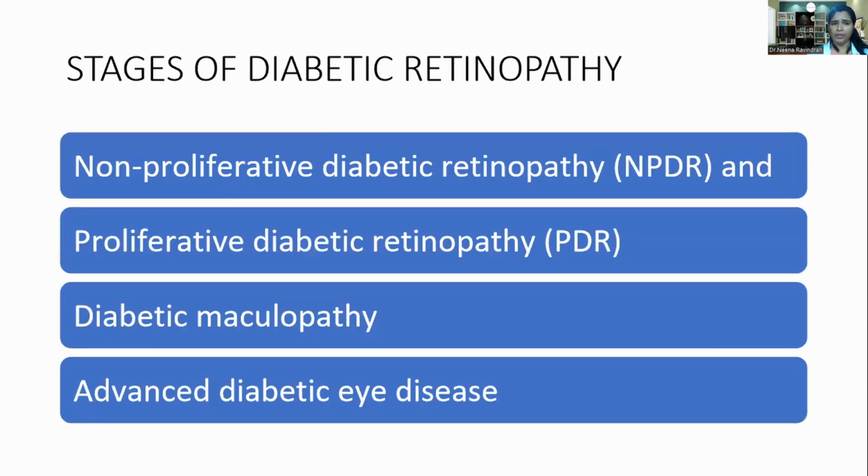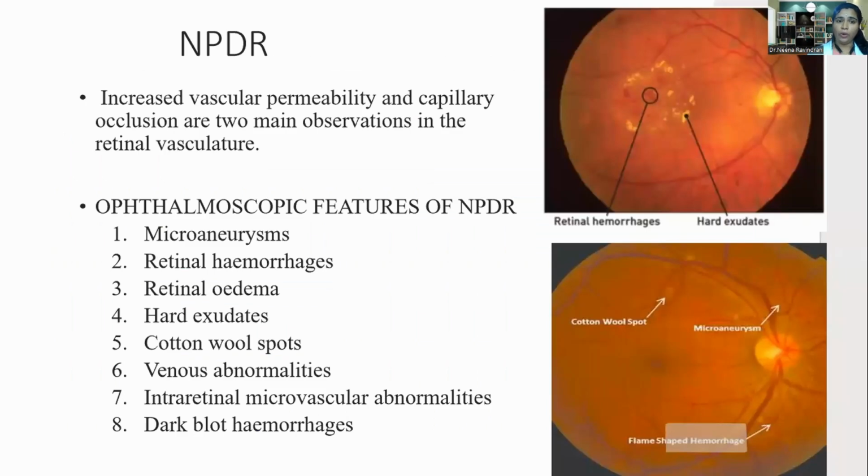Actually, diabetic retinopathy has 4 stages. The first is non-proliferative diabetic retinopathy. The second is proliferative diabetic retinopathy. The third is diabetic maculopathy. And the fourth is advanced diabetic eye disease. Coming to non-proliferative diabetic retinopathy, increased vascular permeability and occlusion are the 2 main observations in the retinal vasculature seen in NPDR. The ophthalmoscopic features seen in NPDR are microaneurysms, retinal hemorrhages, retinal edema, dark blot hemorrhages, hard exudates, cotton wool spots, and some venous abnormalities also.